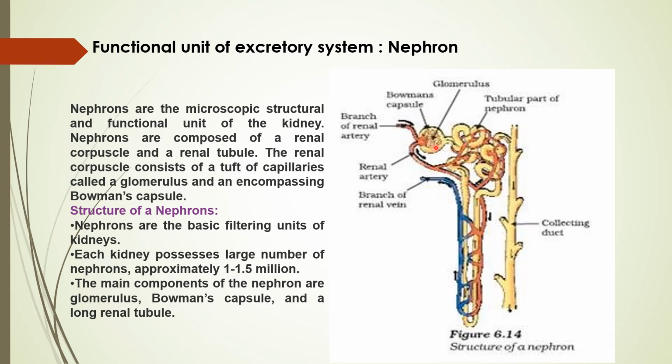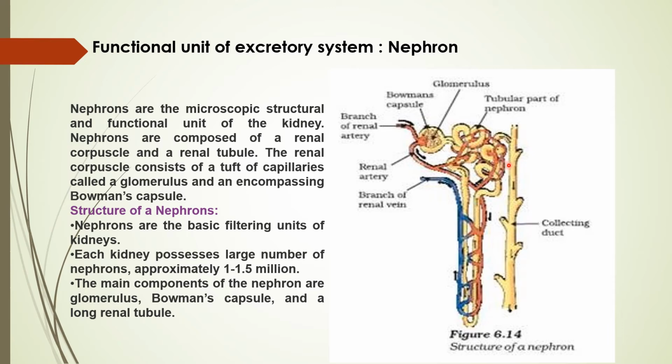The renal corpuscle is a structure that has a bunch of blood vessels and a cup-shaped structure. The bunch of blood vessels is known as a glomerulus, and the cup-shaped structure is known as a Bowman capsule. So this is a renal corpuscle. Along with that, it continues with a long tubular structure that we call a renal tubule.